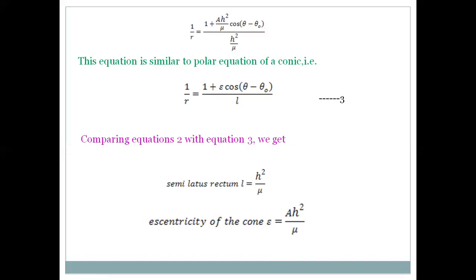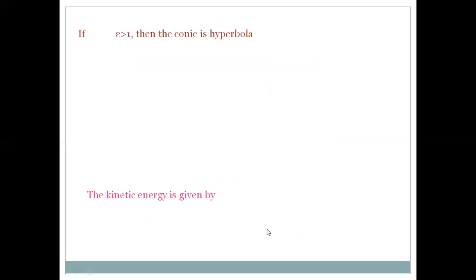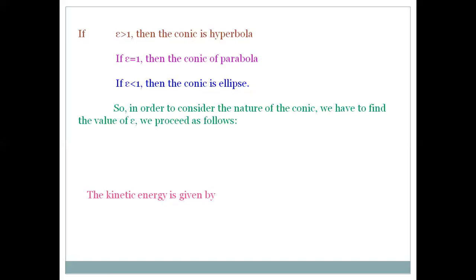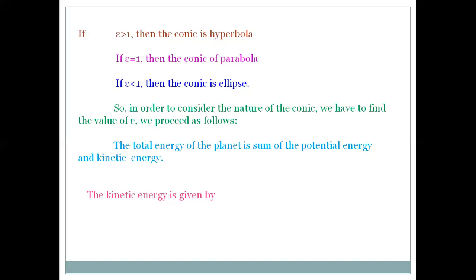So our aim is to calculate the value of the eccentricity. To do that, we will calculate the total energy of the planet. According to the conic equations, if ε is greater than 1, the conic is a hyperbola. If ε is equal to 1, the conic is a parabola. If ε is less than 1, the conic is an ellipse. To know the value of ε, we calculate the total energy of the planet, which is the sum of the kinetic energy and potential energy.